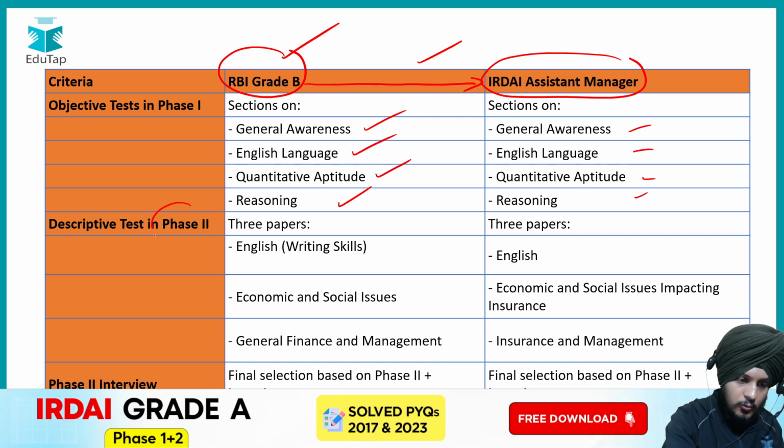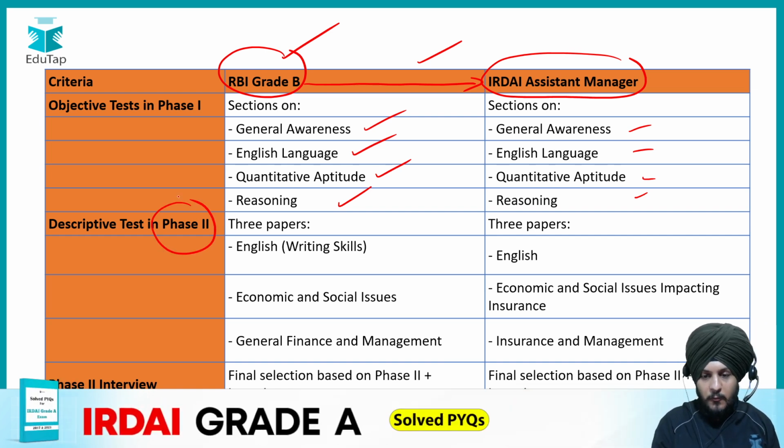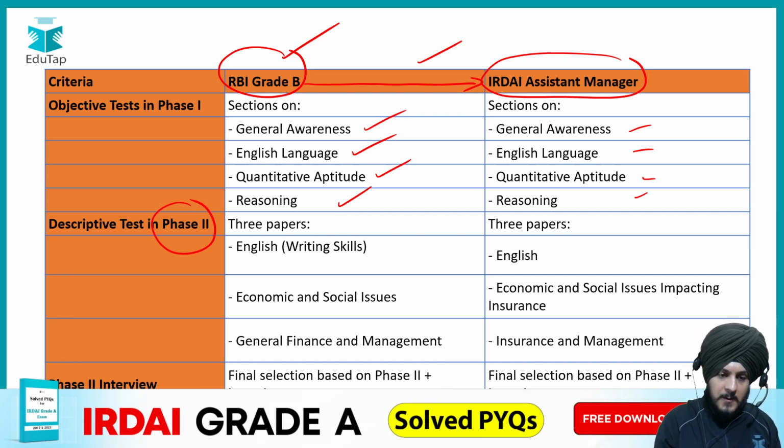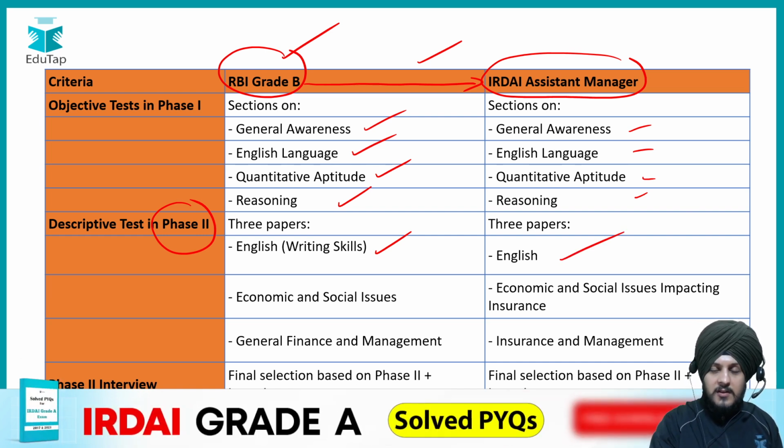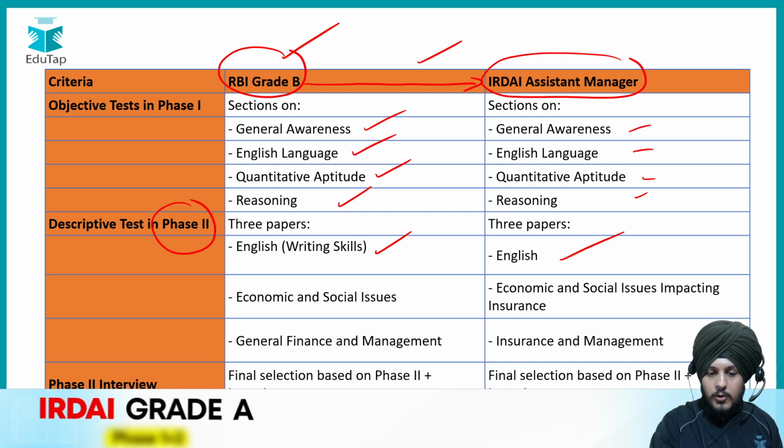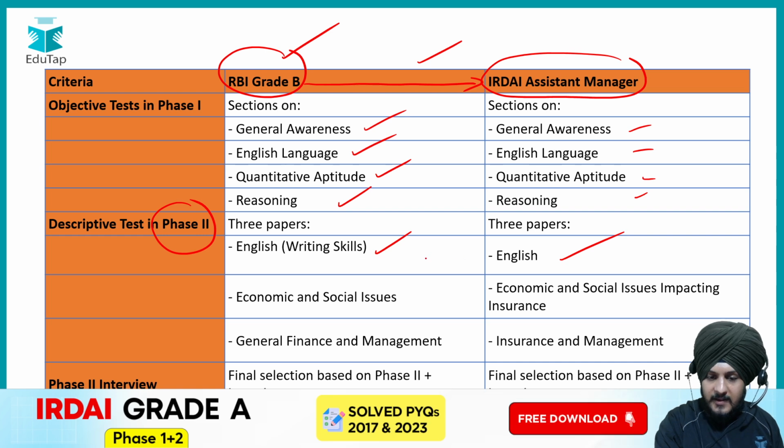If we talk about phase 2, now the difference lies with respect to phase 2. First of all, we have the English paper. The English paper is common and the syllabus is the same. You would be covering reading comprehension, precis writing and essay writing also as a part of it, and yes, it is purely descriptive in both examinations.